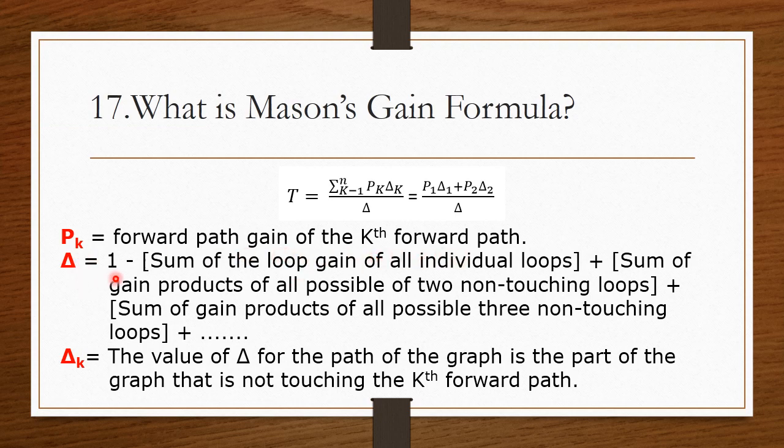Then del is equal to 1 minus sum of the loop gain of individual loops plus sum of the gain products of all possible 2 non-touching loops plus sum of the gain products of all possible 3 non-touching loops, etc. So del K is the value of del for the part of the graph that is not touching the kth forward path. So just know it. This is an important formula, that is Mason's gain formula.